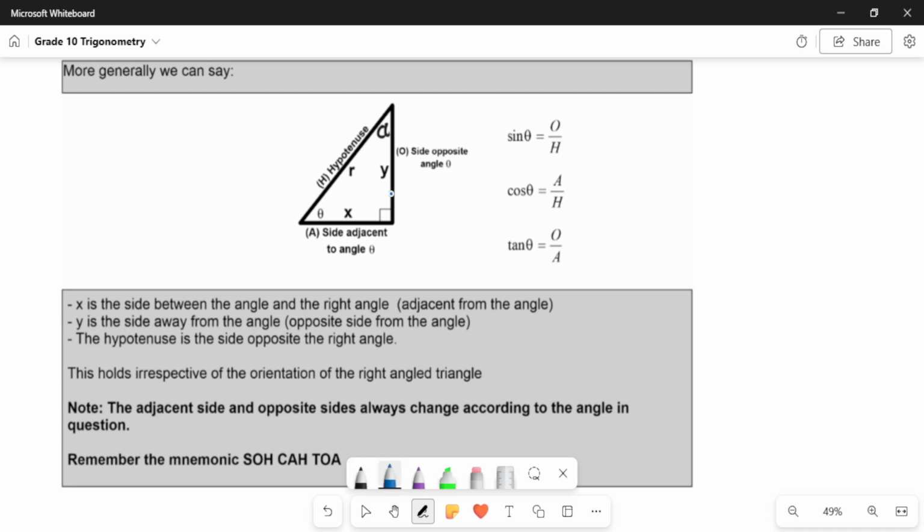So I could have taken this exact right angle triangle and orientated it like this. I took this point here and flipped the entire triangle around this way. So this became theta, and this becomes the right angle. Let's say I call the sides 1, 2, and 4. Where is 2? 2 is opposite the theta, so that becomes 2. Where is 1? 1 is adjacent to theta, so it'll be 1 there, and 4 will remain. So irrespective of the orientation, these numbers will still hold.